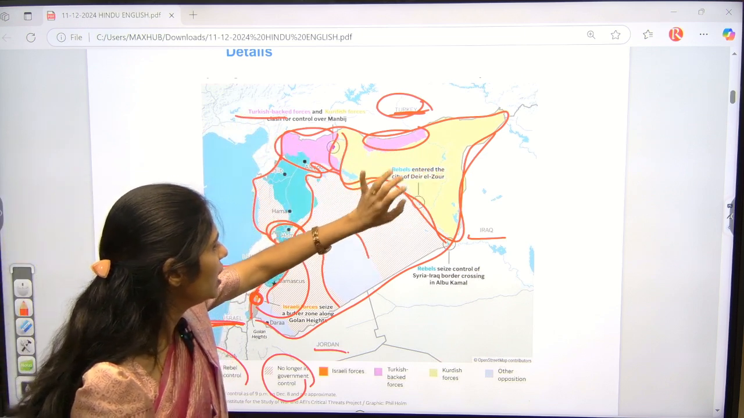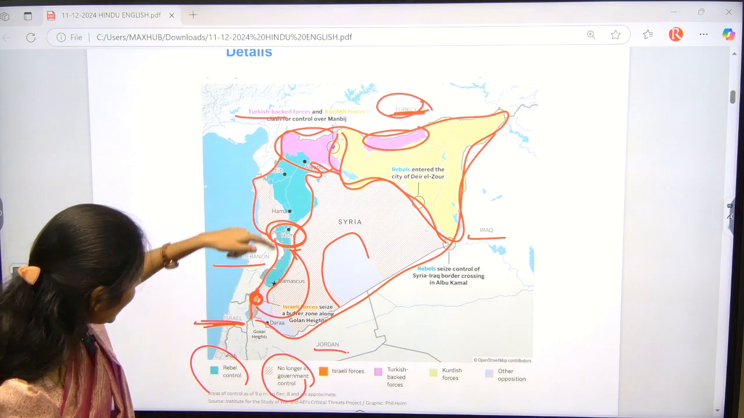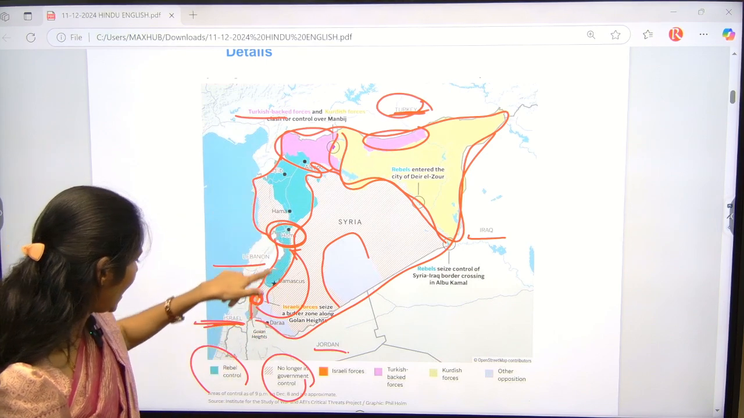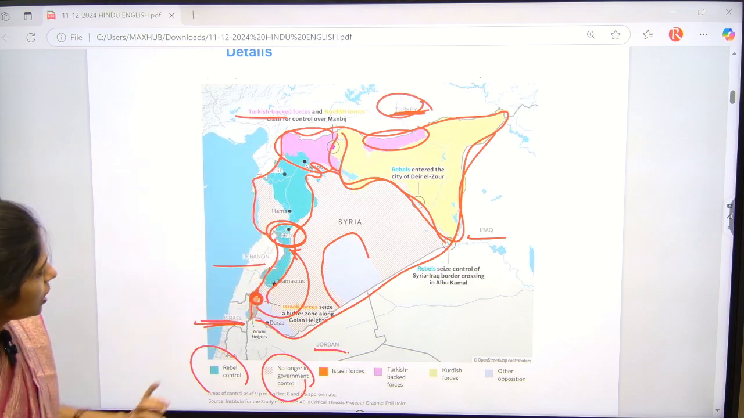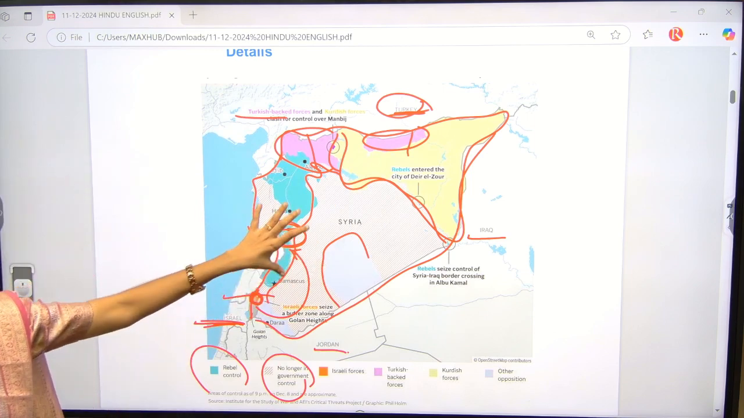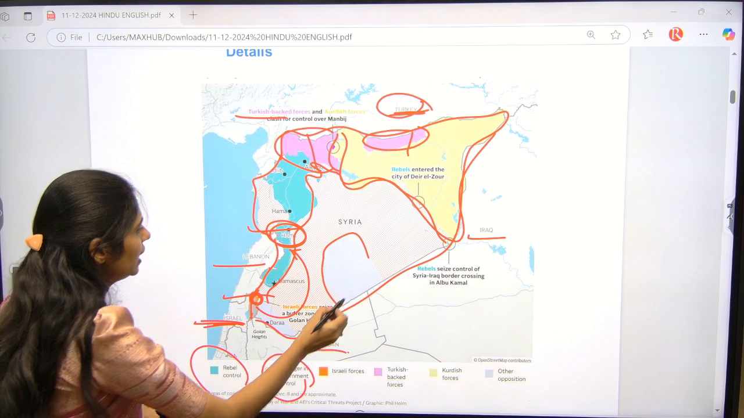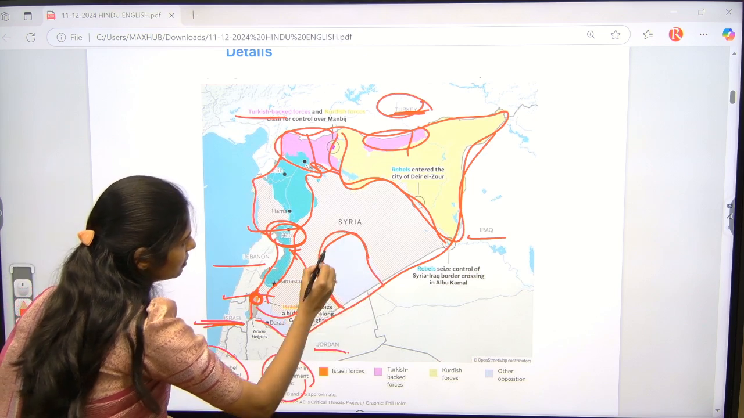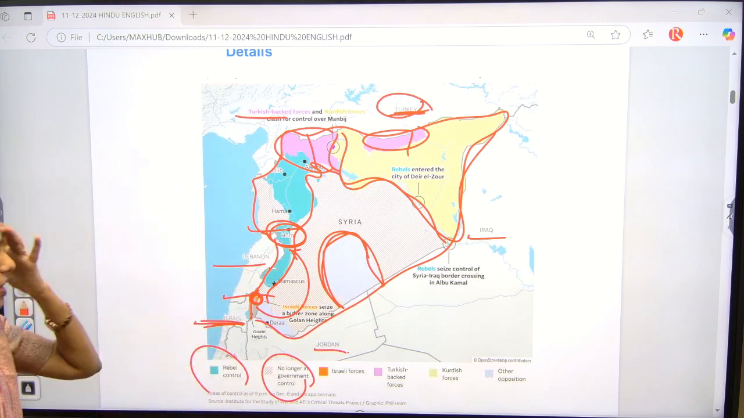And we have Kurdish forces, and we have the influence of Israel here, as well as rebel control. So these are 1, 2, 3, 4 organizations working here, and only here is the opposition party present in this Syria. So this is the map of Syria, and you have to know it.